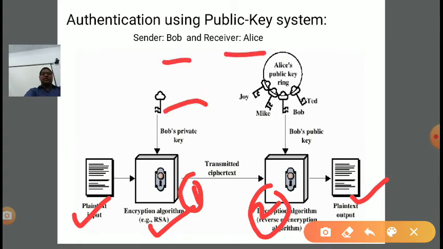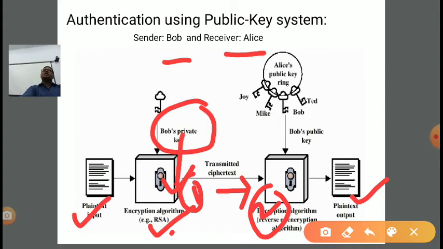So Bob's public key and plain text will be given into an RSA cryptographic encryption algorithm, and it will convert into a transmitted ciphertext. At the receiver end, in the decryption algorithm, the transmitted ciphertext will be given, and anyone can decrypt, because we are ensuring here not the security of the message, we are ensuring the authenticity. So anyone can ensure the authenticity of the sender.